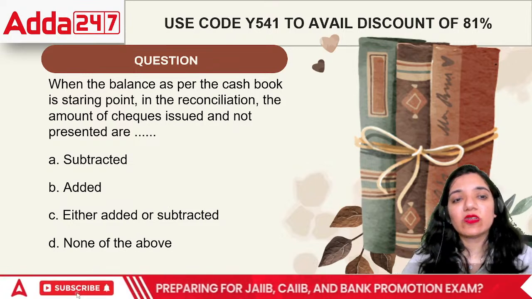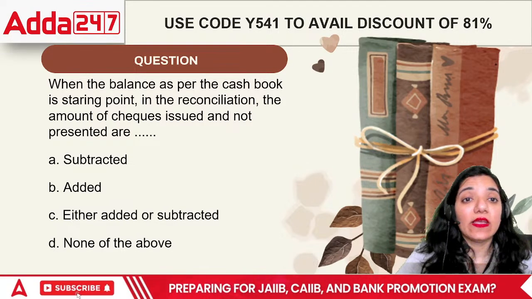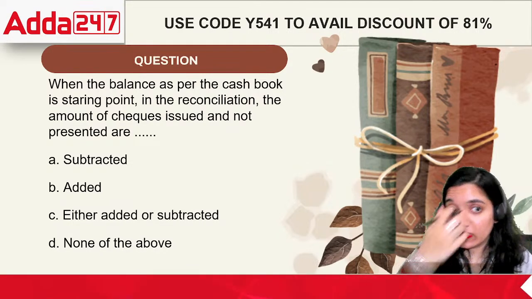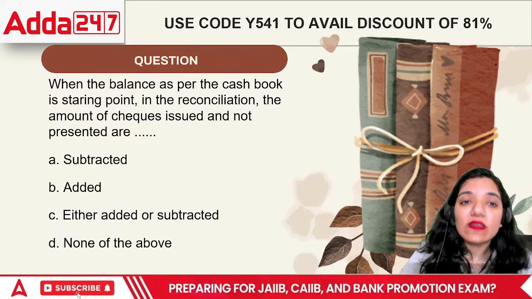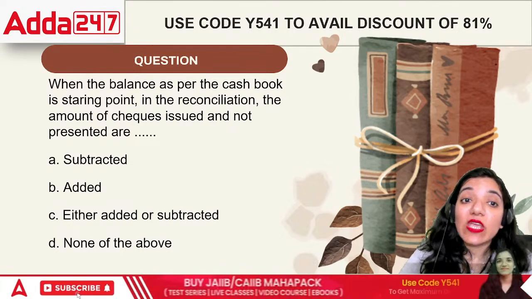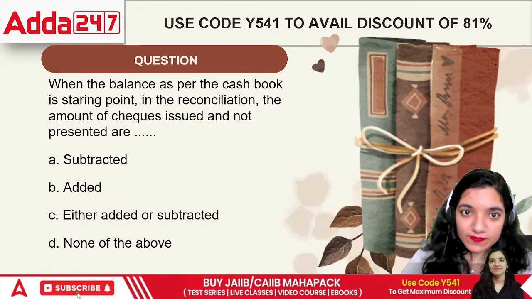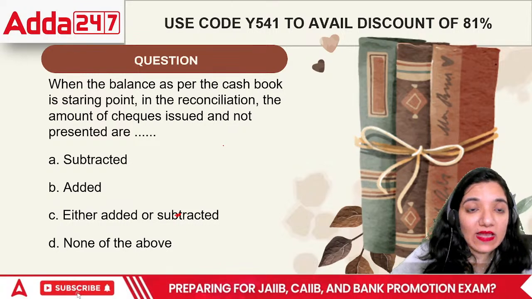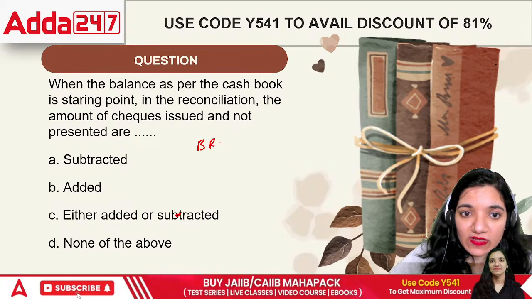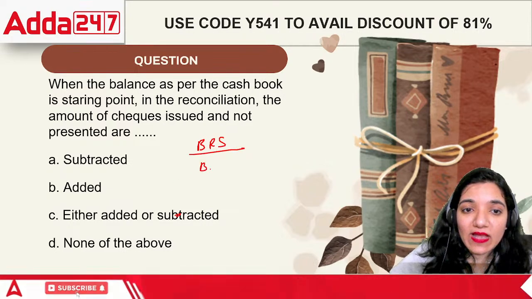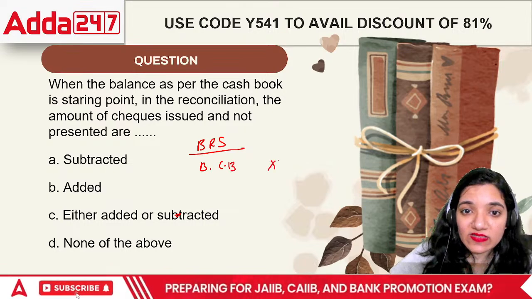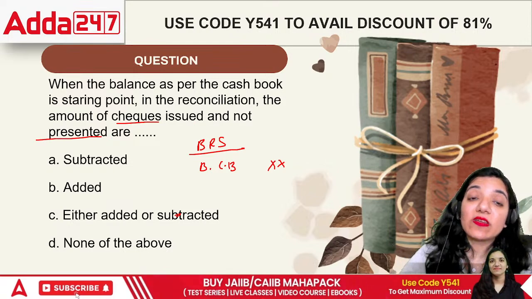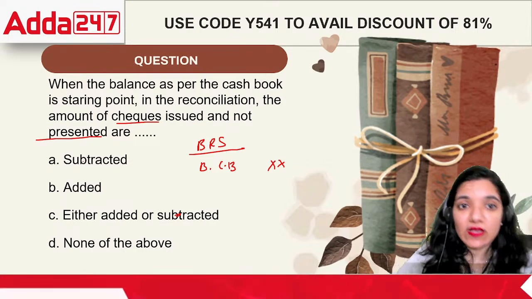Here comes the particular question regarding the accounting cycle. It says, when the balance as per the CB is the starting point in the reconciliation, the amount of checks issued and not presented are. The point is, in this question they have stated that the balance as per cash book is given, in the BRS. That is the starting point. In the reconciliation, the amount of checks issued and not presented. What happened is, we have issued a check and it is not presented.